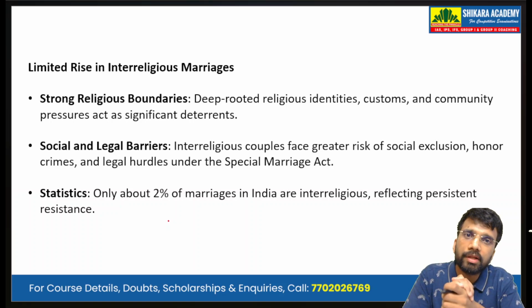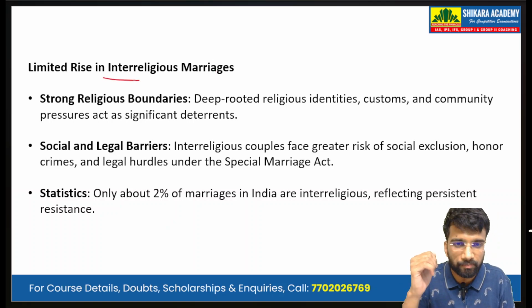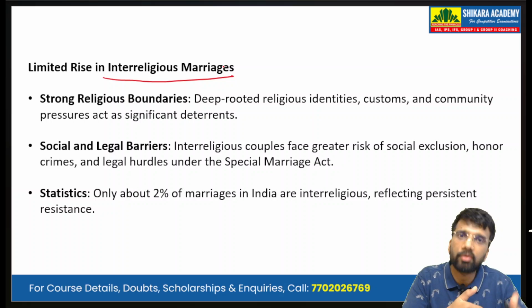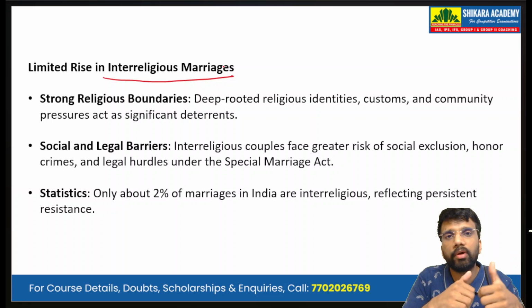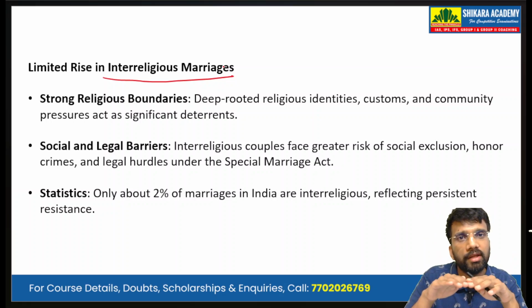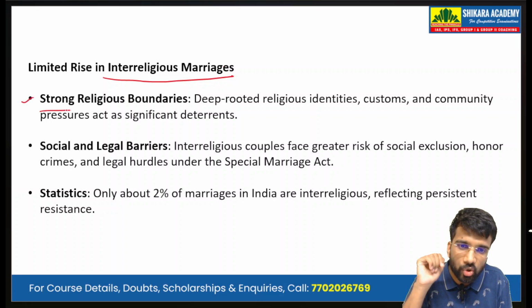Now, we discuss the limited rise in the interreligious marriages. Intercaste marriages are going up, and interreligious marriages, of course, are going up too, but not to the extent of intercaste marriages. Number one dimension is the strong religious boundaries.